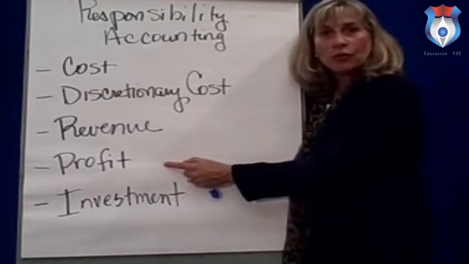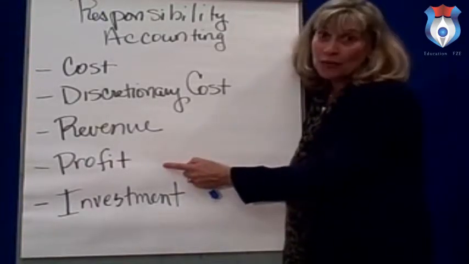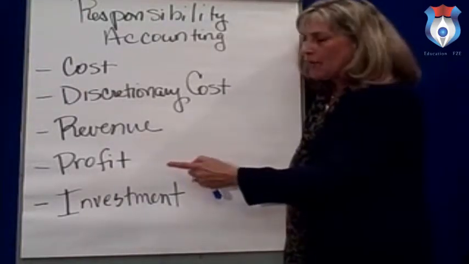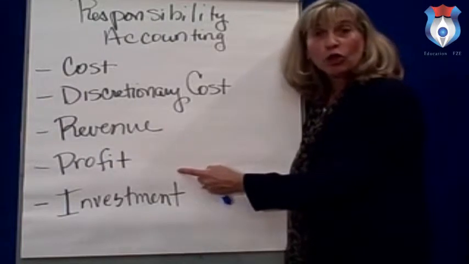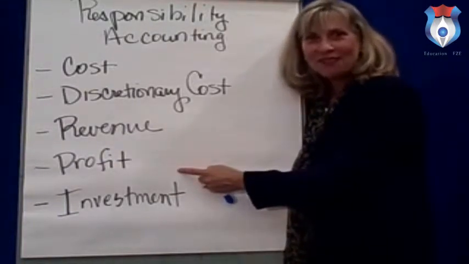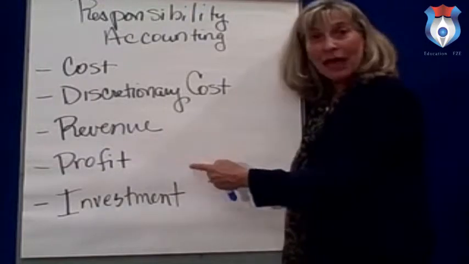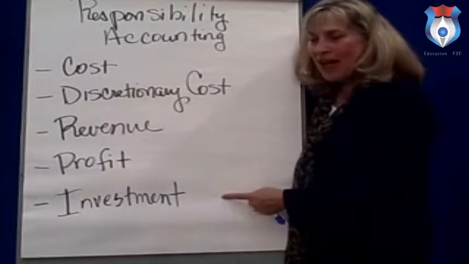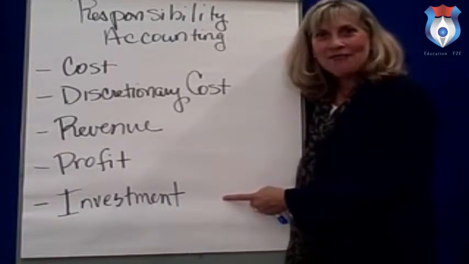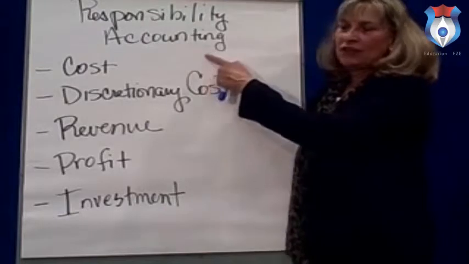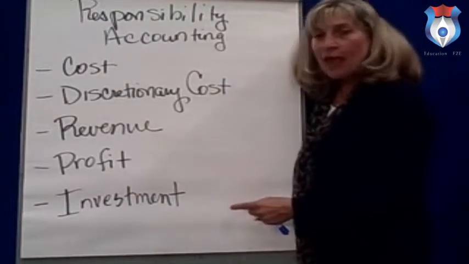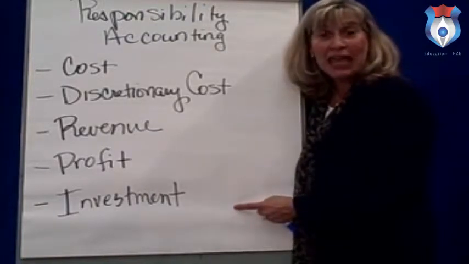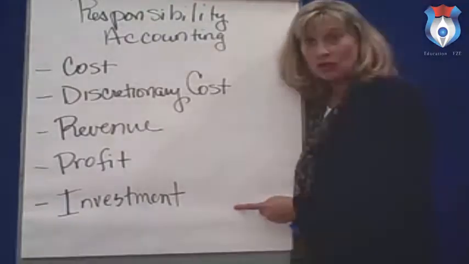A great way to evaluate a profit center is through the income statement. And we could do a variable income statement, and that variable costing income statement looks just like a cost volume profit analysis income statement, except it's done at the end of the year. So profit centers. The final one is an investment center. Investment center managers probably have these other centers underneath them, and they have broader responsibilities. Not only are they responsible for day-to-day, but also policy decisions.